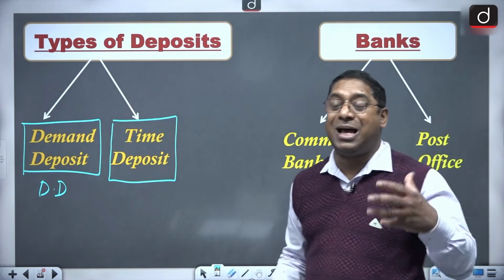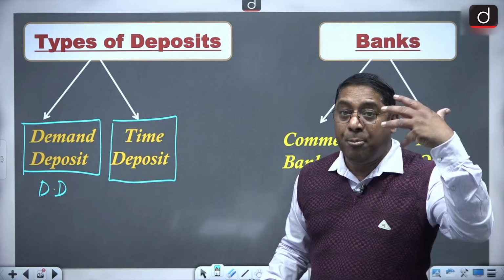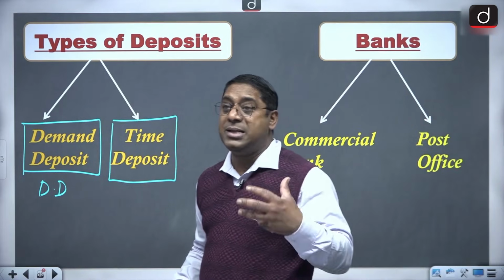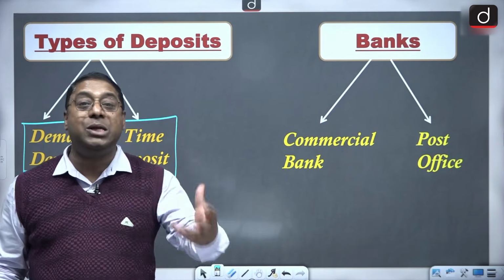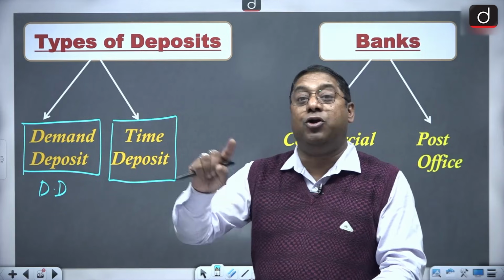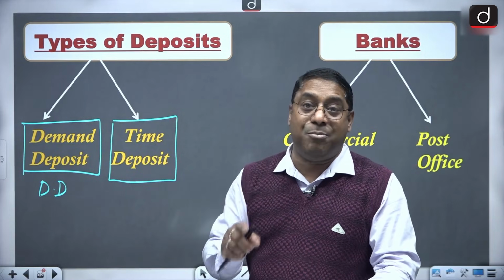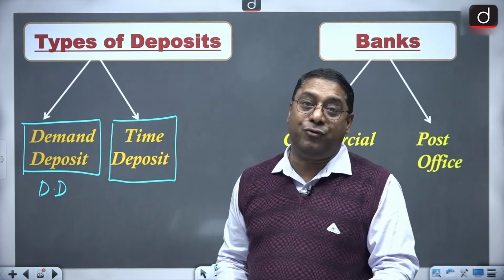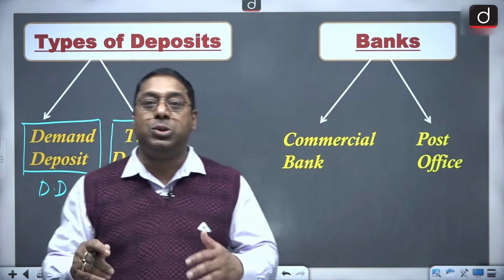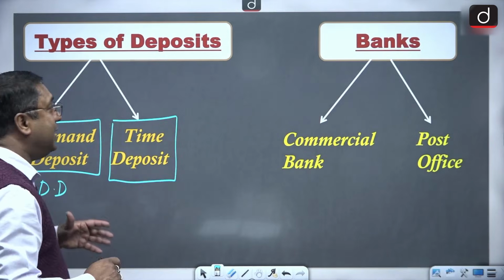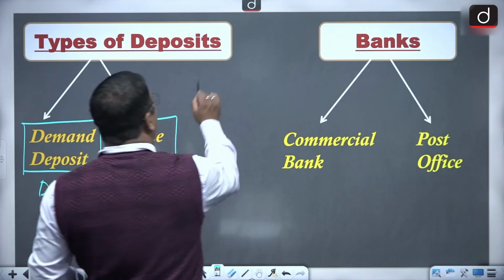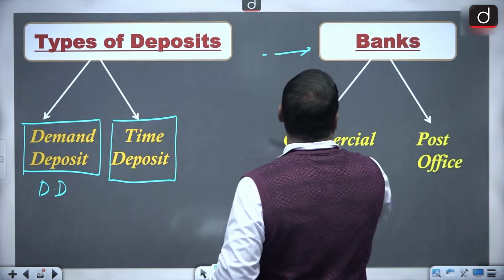Now, time deposits are basically for a particular point of time, like the fixed deposits which are there, these are time deposits, or the RDs which we do, they are time deposits. Yes, we can withdraw them before that fixed time, but there is a loss which we have to bear. So on maturity only, these time deposits can be withdrawn. Then these demand deposits and time deposits, they are with what? They are with the banks.